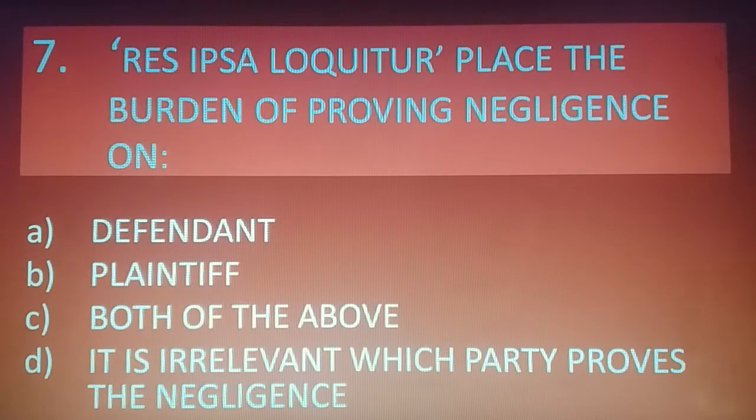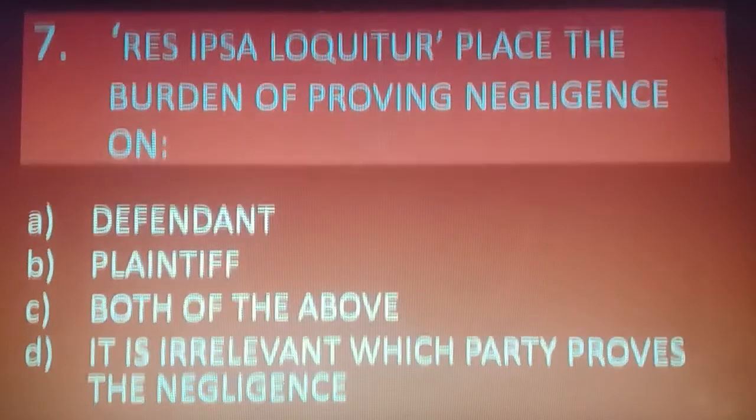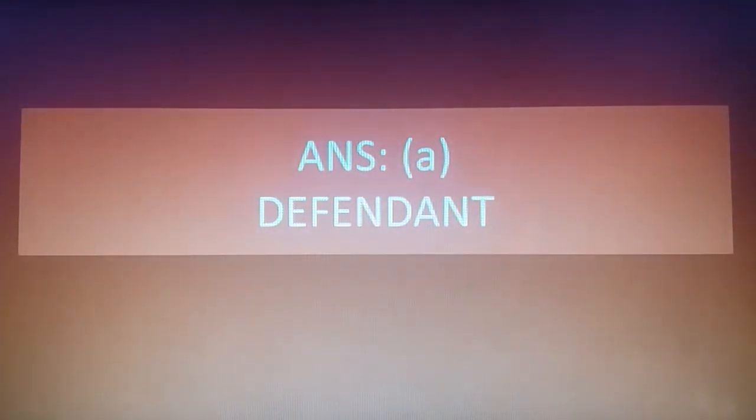But in res ipsa loquitur, presumption is already taken by the court that defendant is the culprit. So here the burden of proof gets shifted from the plaintiff to the defendant. So defendant needs to prove that he has done nothing to the plaintiff. सारा burden defendant पर आ जाएगा. Answer A, defendant.